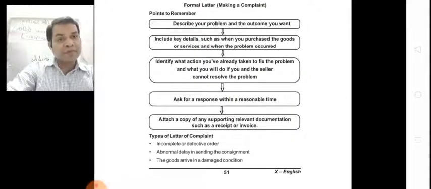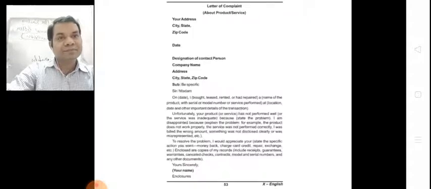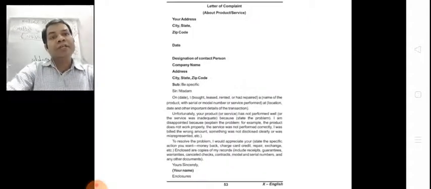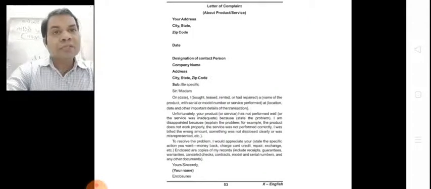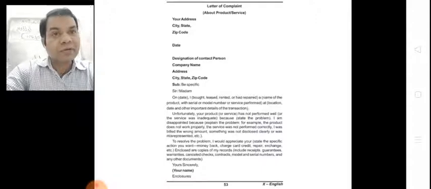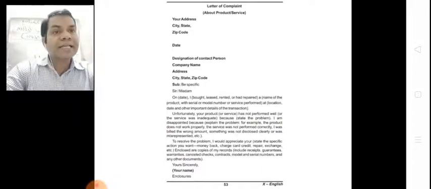Types of letters of complaint: incomplete or defective order, abnormal delay in sending the consignment, the goods arriving in a damaged condition. Now here you can see a sample letter. First of all you have to write your address, city, state, zip code. Zip code means pin code. Then leave a line and write the date.